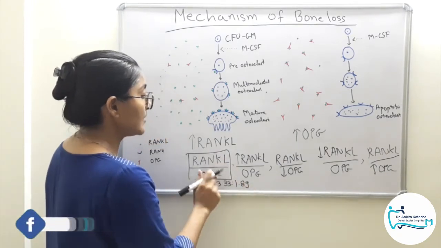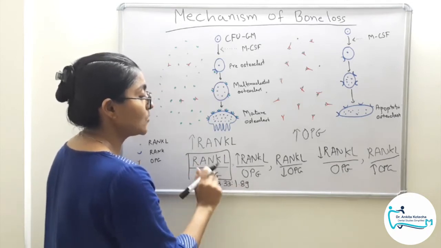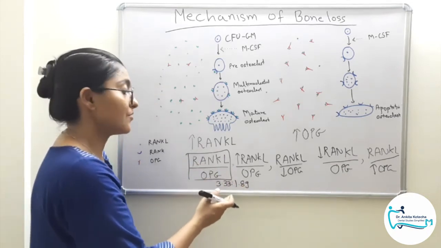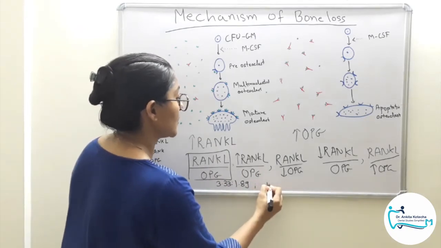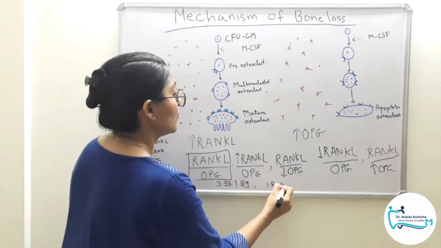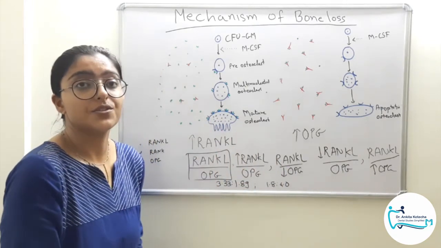So 3.33 is RANKL and 1.89 is OPG. See the difference between the concentration of both the molecules. Whereas for healthy individuals it was 1.8 is to 4.0 in healthy gingival tissues.